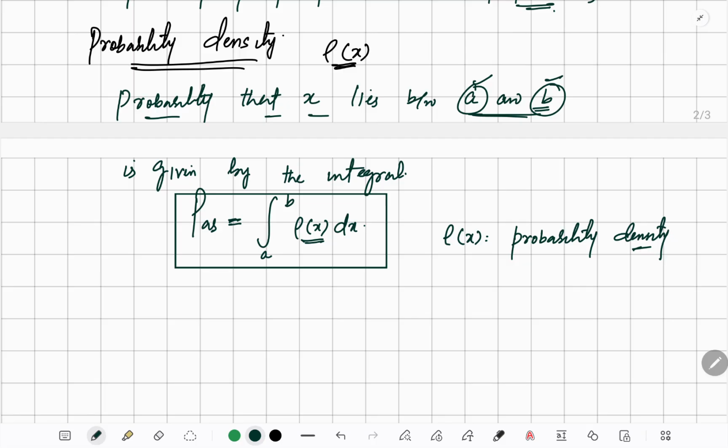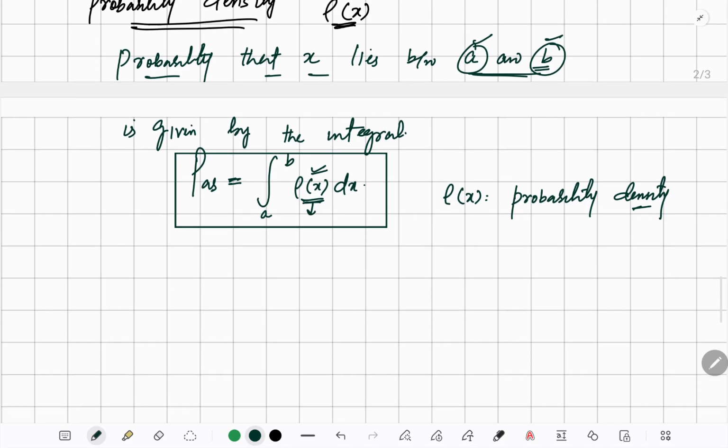Some books use f of x, some books use p of x, but I would suggest remembering it as rho of x, because in electrodynamics we use volume charge density as rho. We use rho as a density, not some f of x or p of x. So rho of x is the probability density.